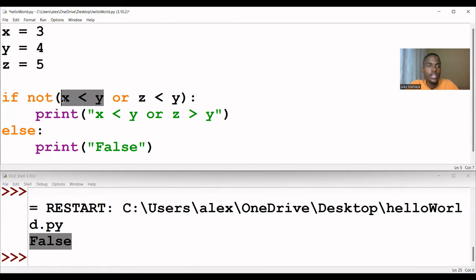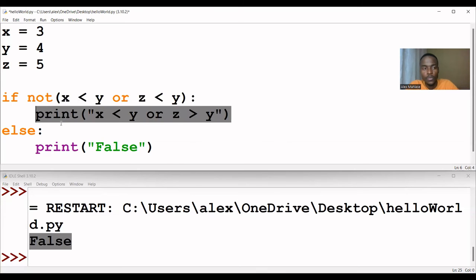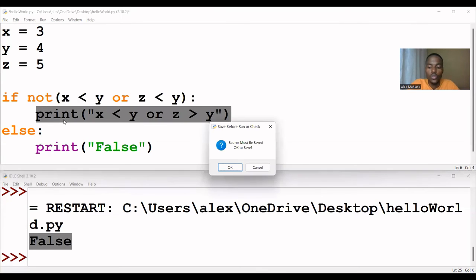So in this case, let's check. X is less than y. This is true. Then z is less than y. This is false. But the content within this bracket, it is true. Remember the OR definition. This is true. In this case, when I say not true, I'm receiving a not true. A not true is false. So this whole if statement now is false. So this won't execute. So let's try to run this. It will execute false.